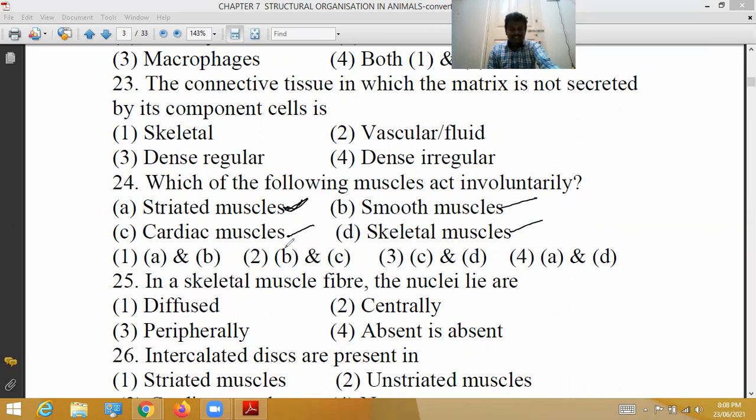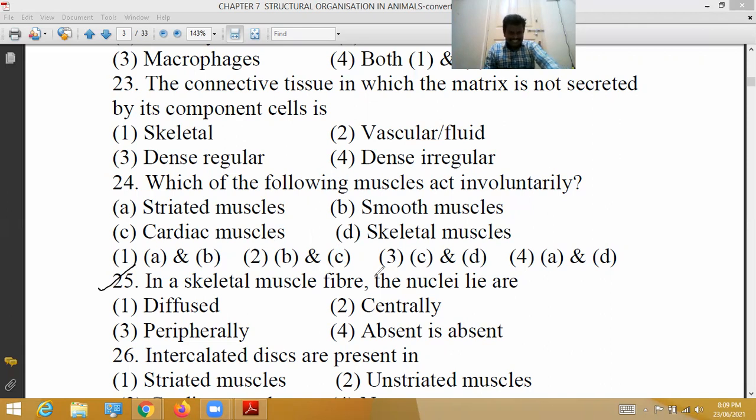Skeletal muscles, also called striated muscles, we have already seen. Here, A and B are not involuntary, so option 1 is wrong. B and C are involuntary. C and D are not. A and D are wrong. So among the four options, for the 24th question the correct option is 2. Smooth muscles and cardiac muscles are involuntary muscles.